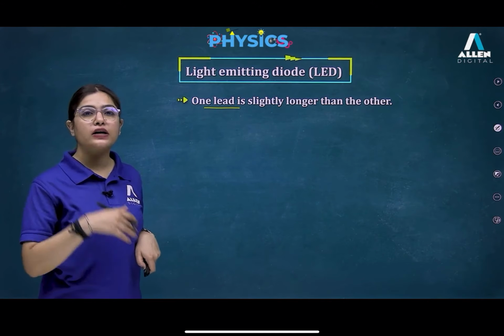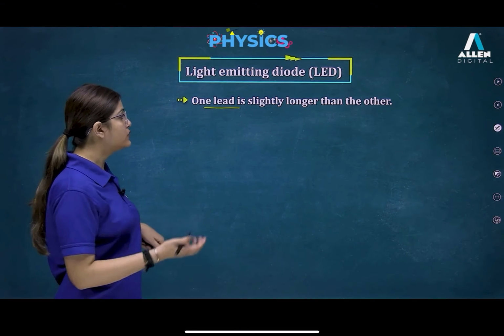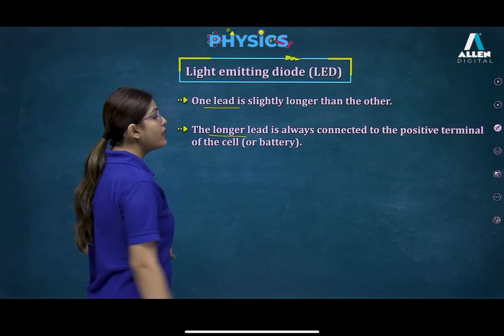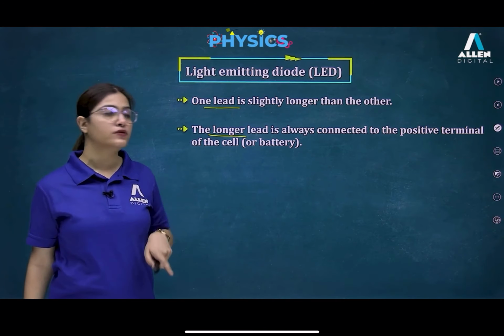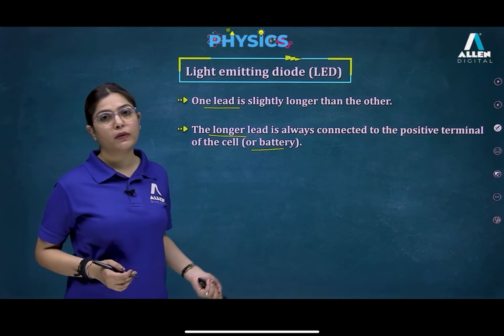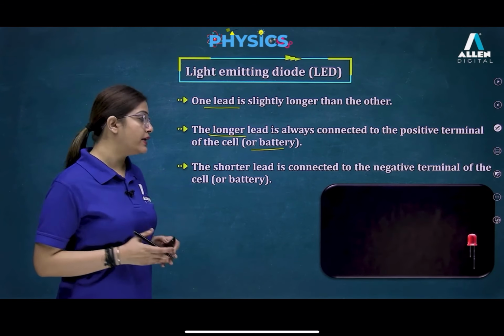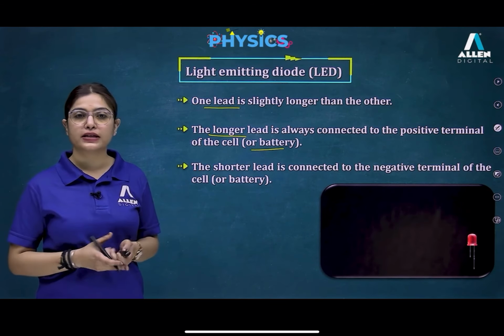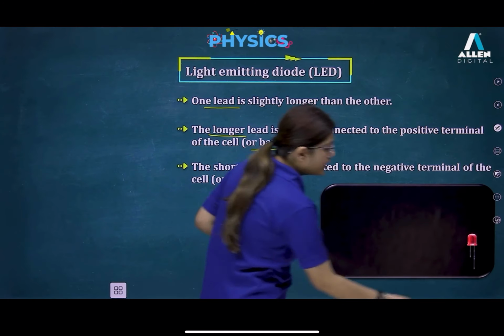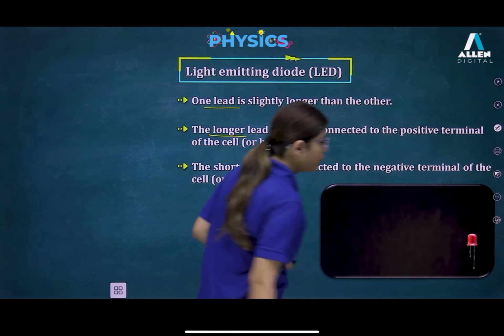The longer one is connected to the positive terminal. Always remember this point: the longer lead is always connected to the positive terminal of the cell or battery. The shorter one is connected to the negative terminal of the cell or battery. This is the longer one and here we have the shorter one.